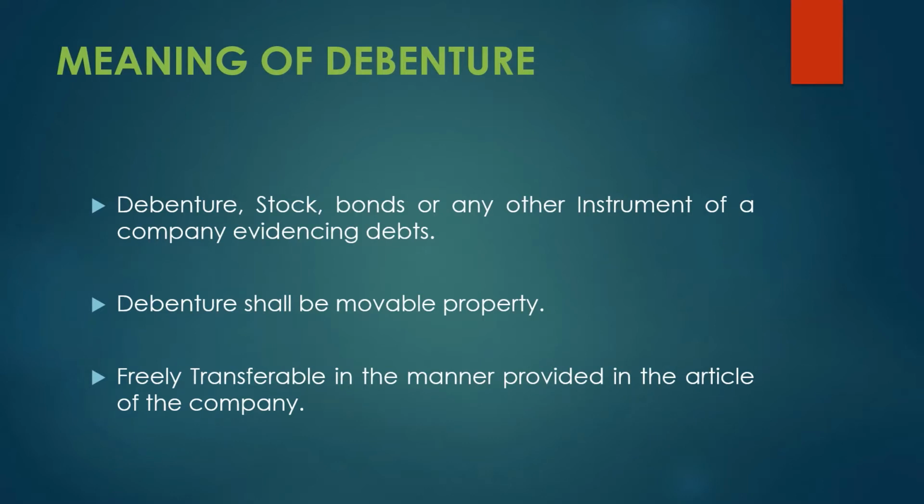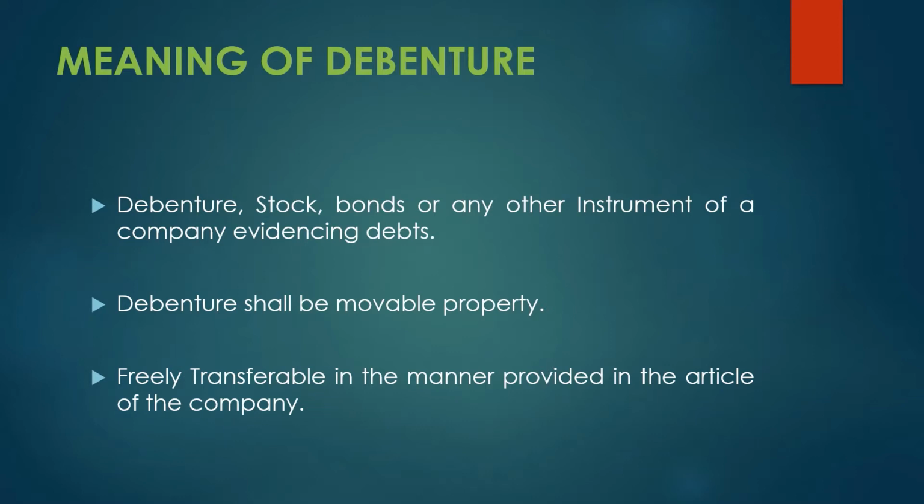Next is the meaning of debenture. What do you mean by debenture? Debenture is a security like a stock or bond, and it also helps the company evidence debt. Whenever a company takes a loan from the bank, it needs to give some security. If you give movable property as security, it is called a pledge, and if you provide immovable property, it is called a mortgage. Debenture is a movable property, and you can provide it while taking a loan, since it evidences debt. So it is a type of pledge, you can say.